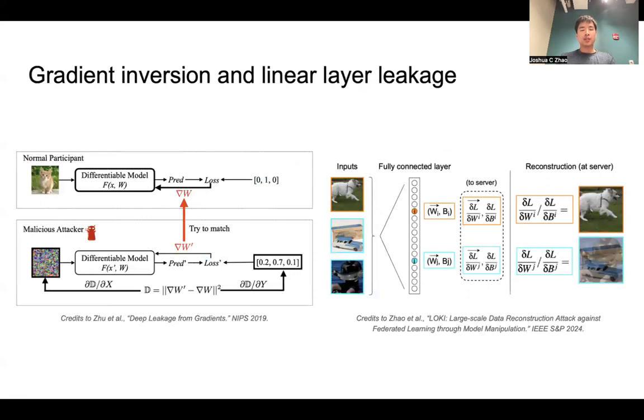There are two main classes of attacks which we'll be looking into. Gradient inversion is an attack that is done through an optimization process. This attack does not require manipulation of the model parameters or architecture, but is computationally costly to do. Linear layer leakage, on the other hand, does require manipulation of the model parameters and architecture. However, despite this, it is able to break defenses such as secure aggregation, and the images that are leaked are near verbatim copies of the training data itself.